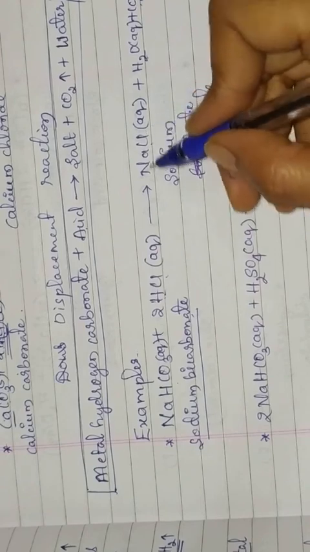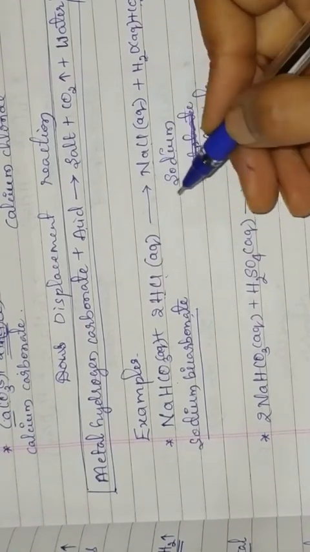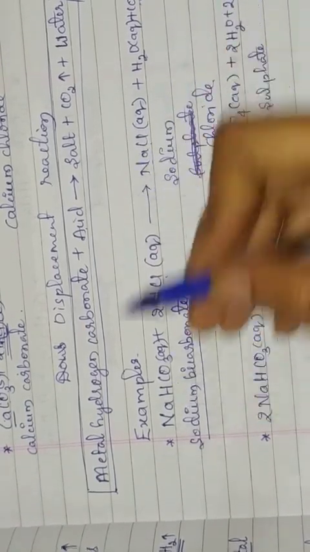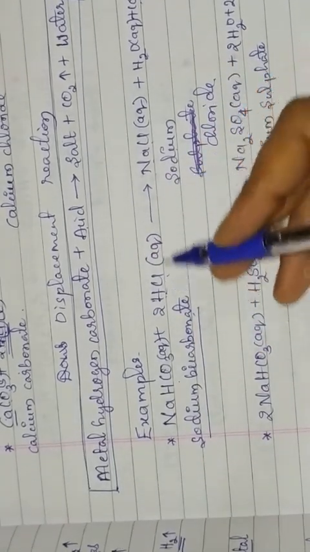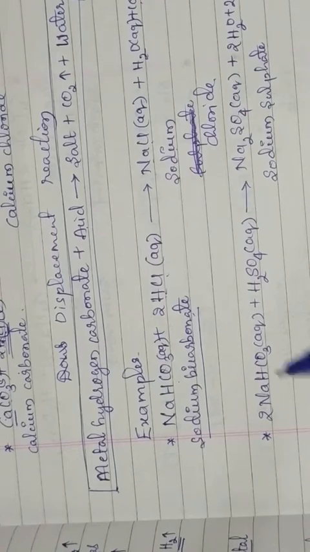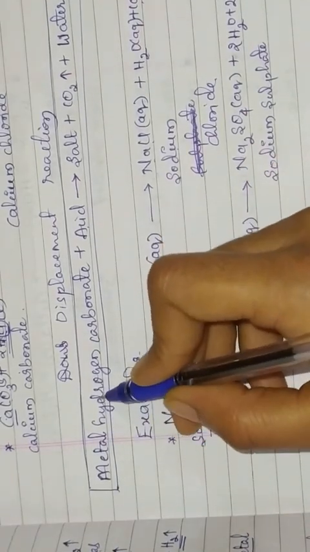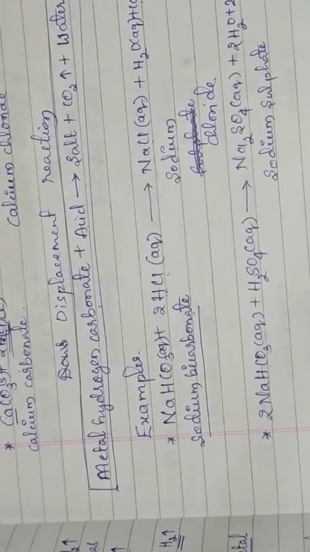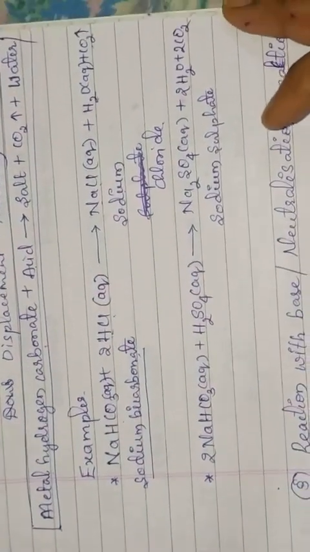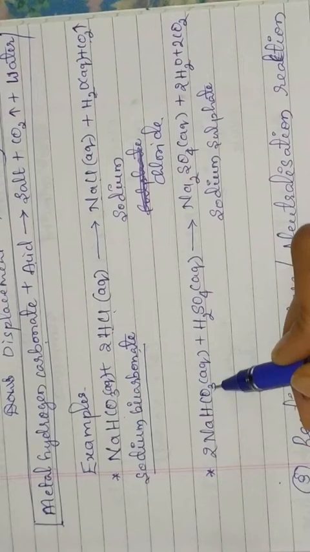So these products will be the same as we saw in the case of metal carbonate and acid. Same kind of products are formed here, but instead of metal carbonate, here we have taken metal hydrogen carbonate. Here is one more example. This is sodium bicarbonate.